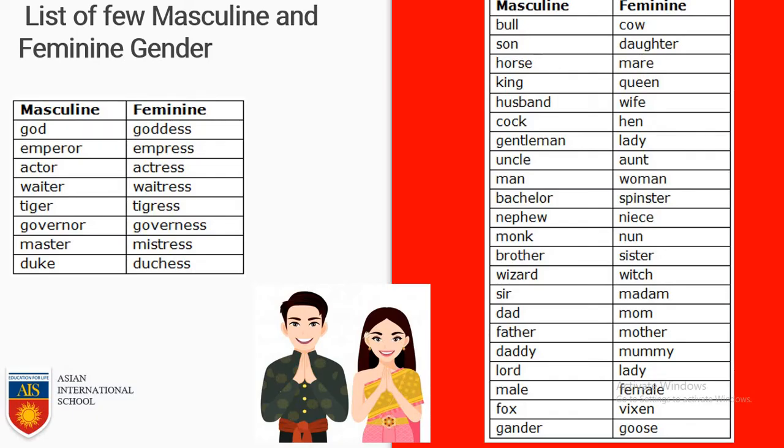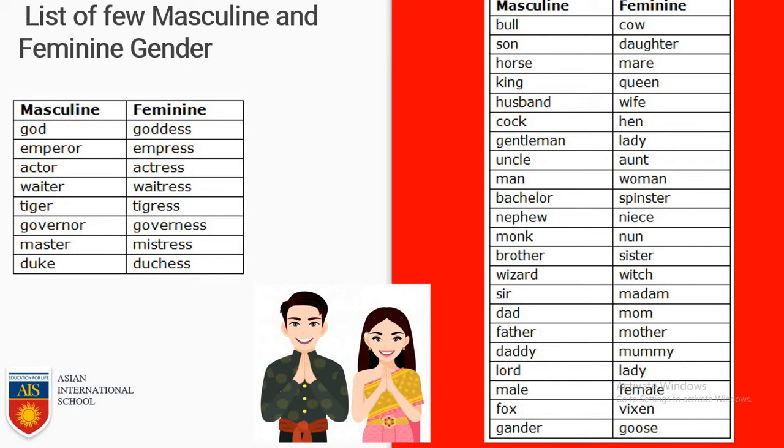Here is a list of a few masculine and feminine genders. As you can see, God is a masculine gender. God is male. Female God is known as goddess. Emperor means king. Male king is known as emperor. Female queen is known as empress. Actor, actress, waiter, waitress, tiger, tigress, governor, governess, master, mistress, duke, duchess. Same way, all the male genders are known as masculine gender and their feminine genders are known as feminine gender.